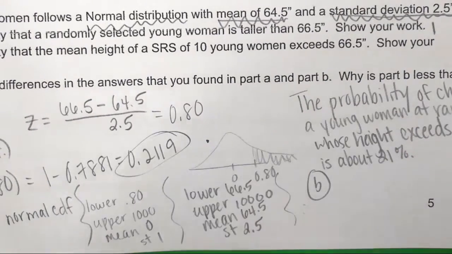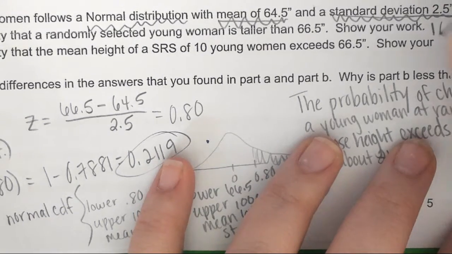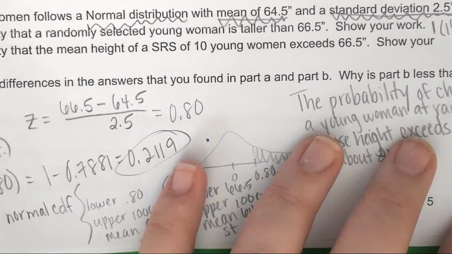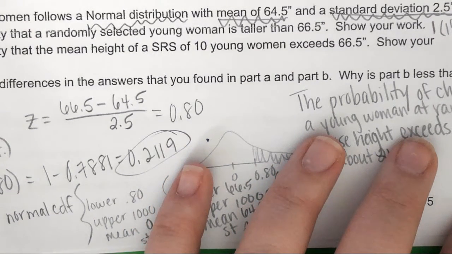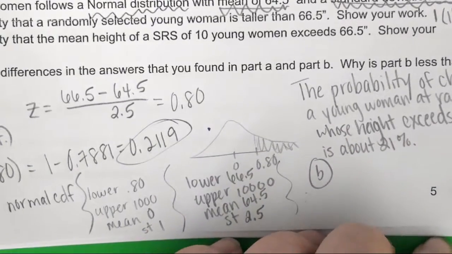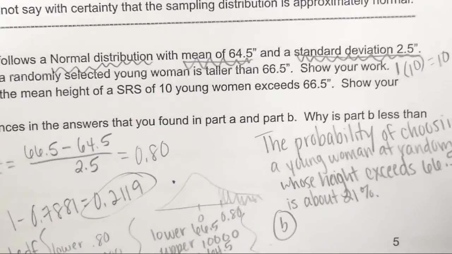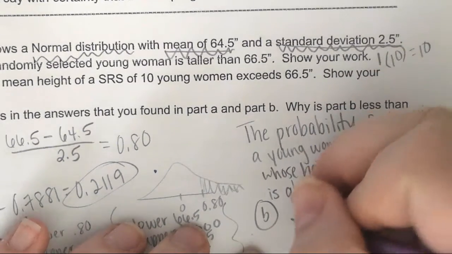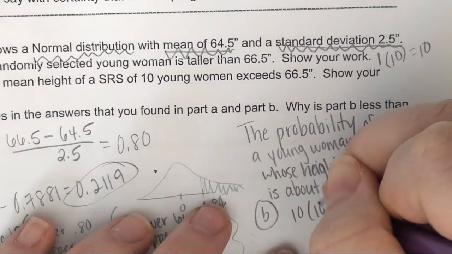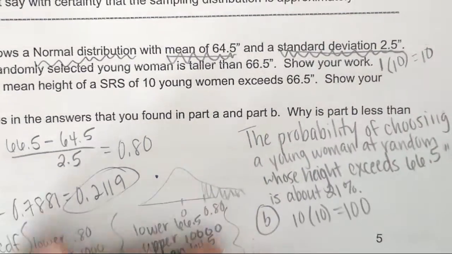Again, in order to use the formulas we're trying to use, we have to say the population is at least 10 times bigger than the sample. So our sample was 1. 1 times 10 is 10. So surely there are at least 10 young women. If there's only 1, they don't expect you to check it. On part B, you should show your work to check it. So 10 times 10 is 100. Can we assume our population is at least 100?